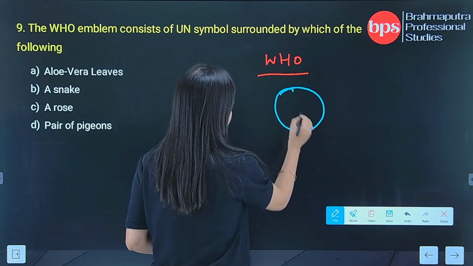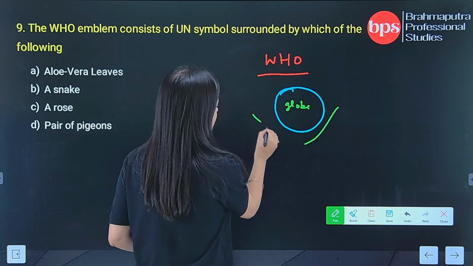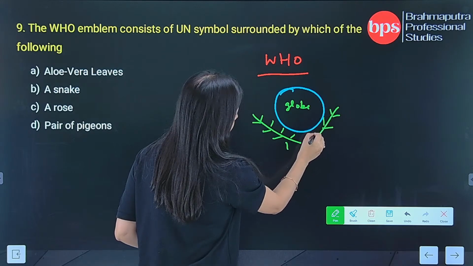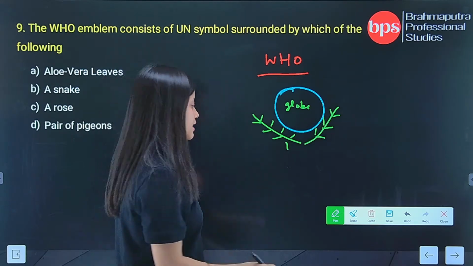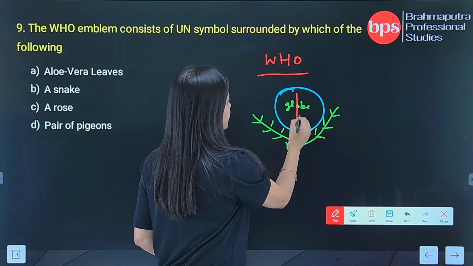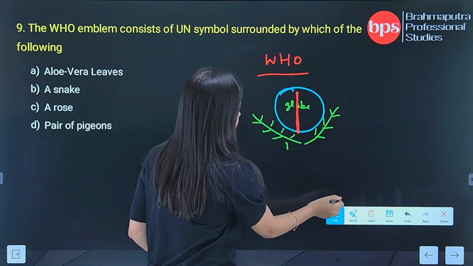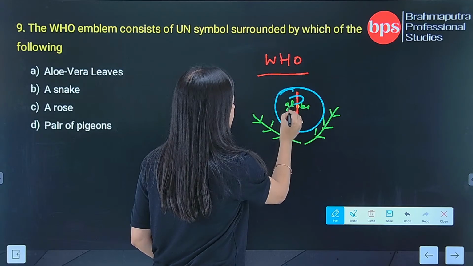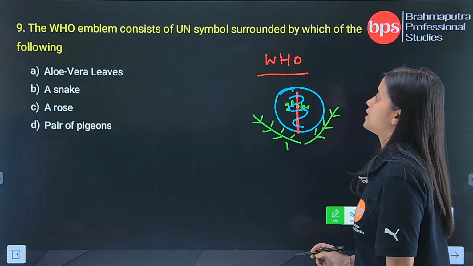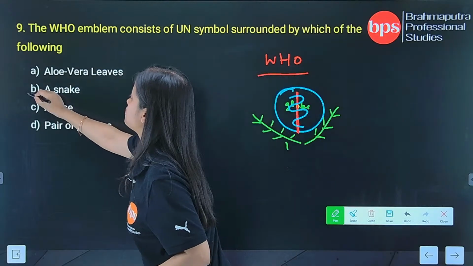This is the globe here, and on both sides there are what? Olive branches. This is a UN logo. And the World Health Organization logo is also similar to it, but there is a minute difference. What difference is there? There is a particular stalk, a stick, and encircling the stick there is what? There is a snake. So what is your correct answer? The WHO emblem consists of UN symbols surrounded by which of the following? Your answer would be a snake.